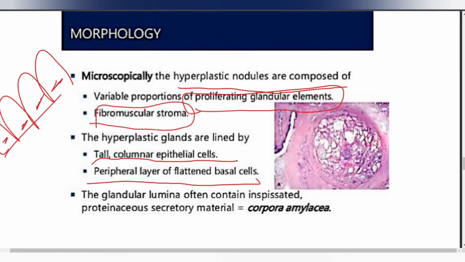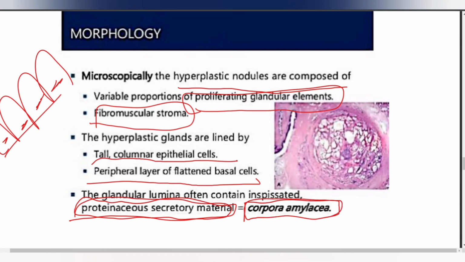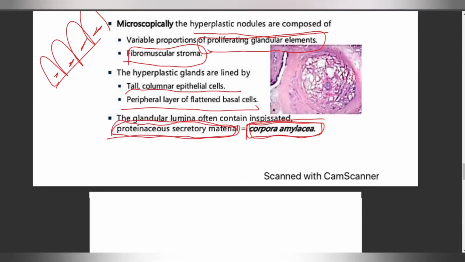The glandular lumina often contain inspissated proteinaceous secretory material. Very, very important. This glandular lumen contains the proteinaceous secretory material. What is it called? It is called corpora amylacea. Remember this word, corpora amylacea. So there is presence of corpora amylacea in the glandular lumen.